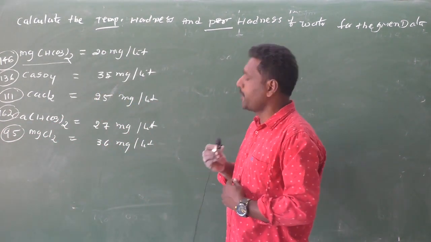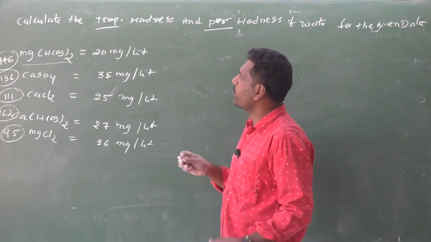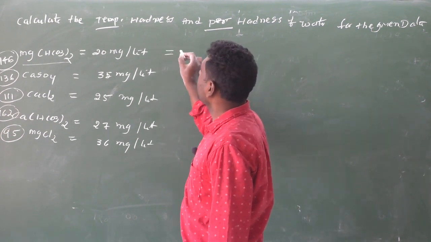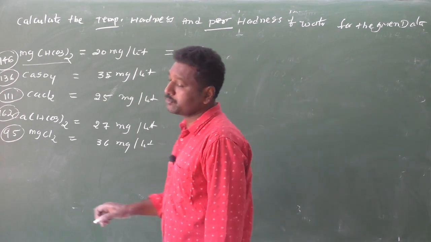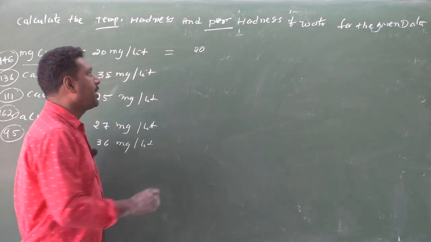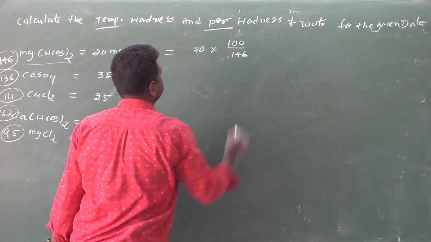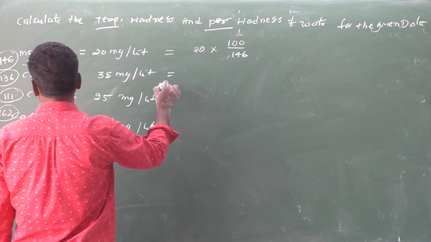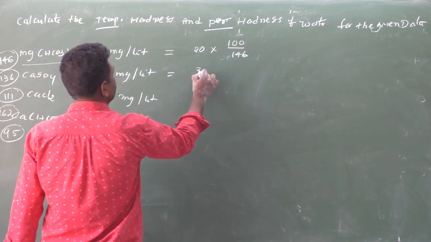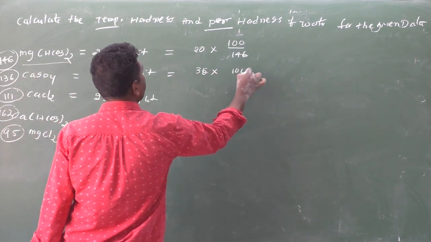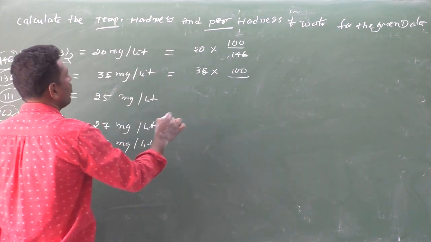First we have to find how much is given here. For magnesium bicarbonate, 20 into 100 by 146. Next, 35 into 100 by 136.